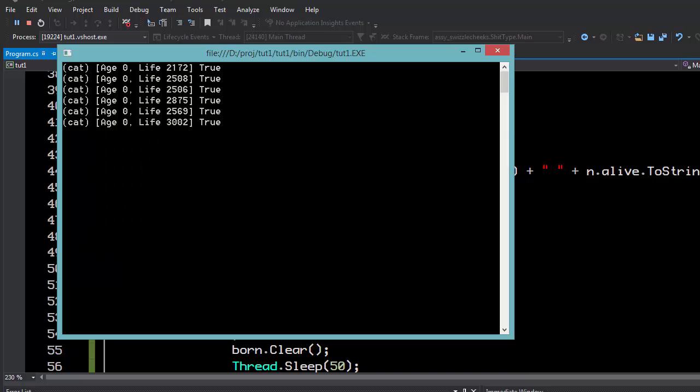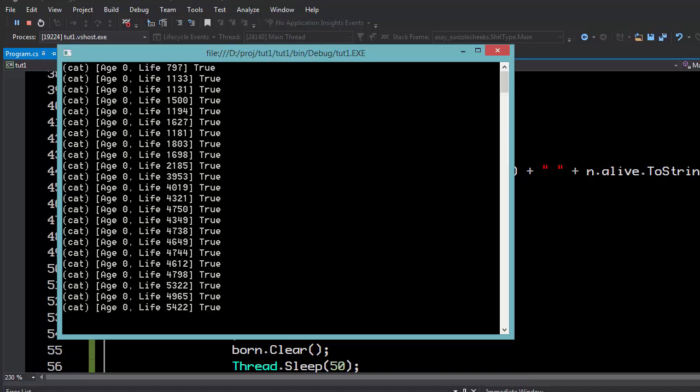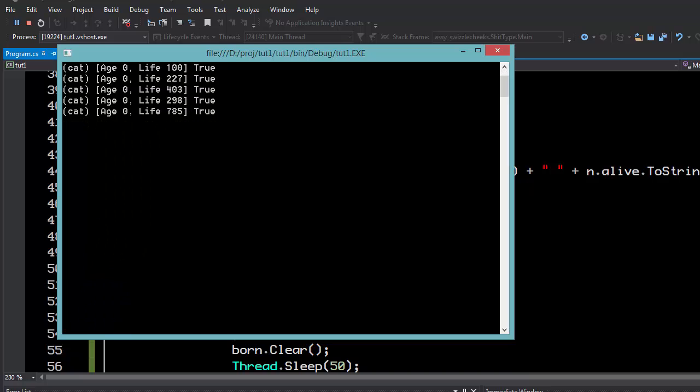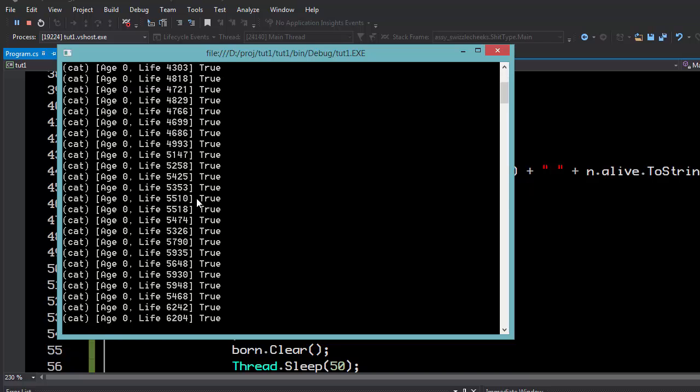Vanna White and Bob Vila, they died. But we're spawning children, and it's growing exponentially, which is exactly what you'd expect. So, let's take a look at our program now at this point.